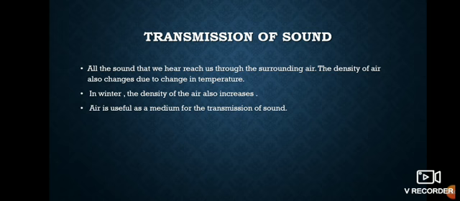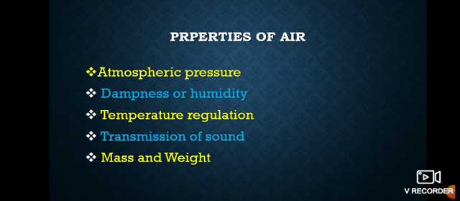Okay, in this way we have studied the different properties of air. So which are the different properties? Atmospheric pressure, dampness or humidity, temperature regulation, transmission of sound, mass and weight. Understood? These are the properties of air. In the next part we will see about the properties of water. Thank you.